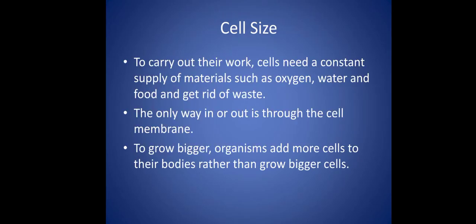To carry out their work, the cell needs a constant supply of materials such as oxygen, water, and food, and to get rid of the waste products that are made in the metabolism process. The only way in or out is through the cell membrane. To grow bigger, organisms add more cells to their bodies rather than grow bigger cells.